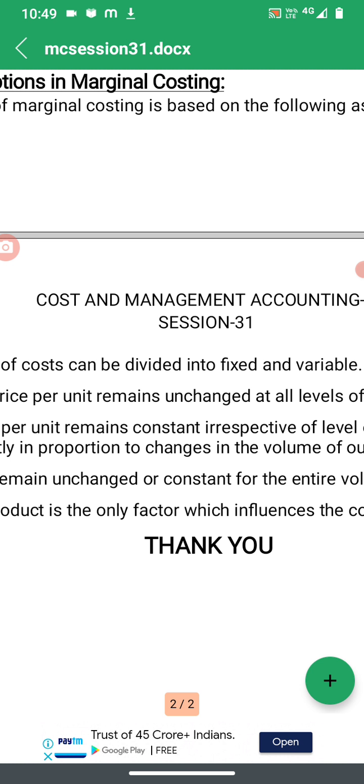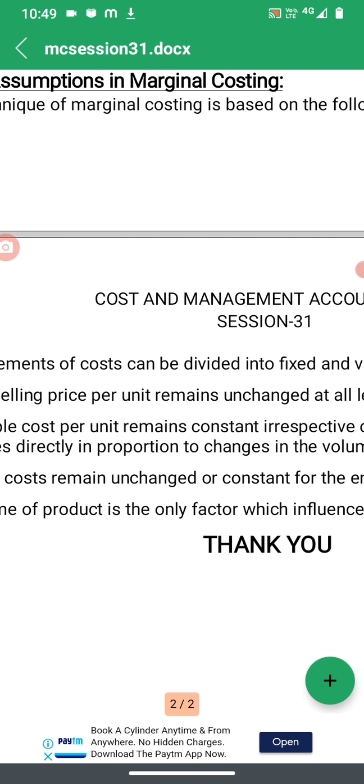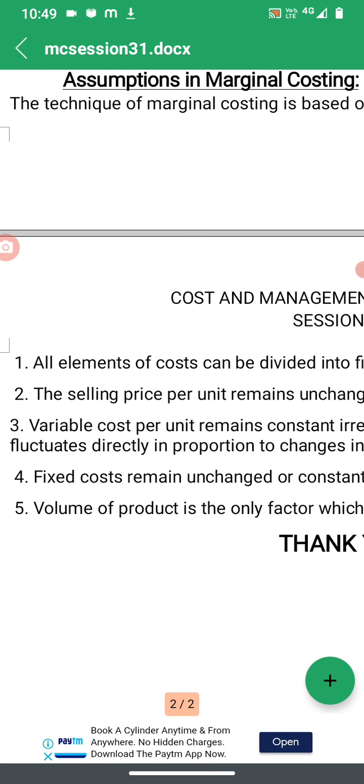Sometimes, but the majority of the time, selling price remains unchanged. You take for example soap. If it is a 100 gram soap, it is priced at 20 rupees, then 20 rupees for all 100 gram soaps, whether you buy 1 or 100. So 20 rupees only. The selling price per unit remains unchanged at all levels of output.